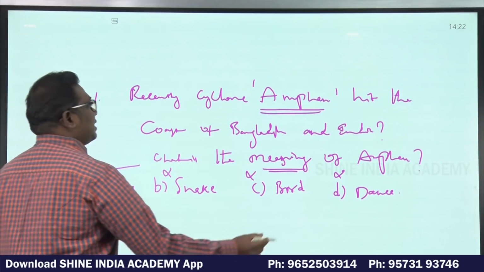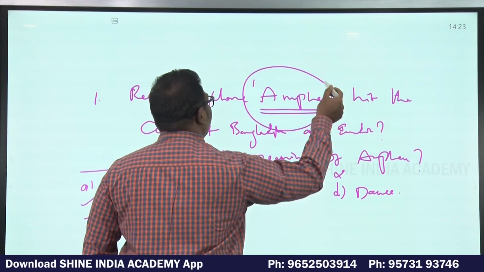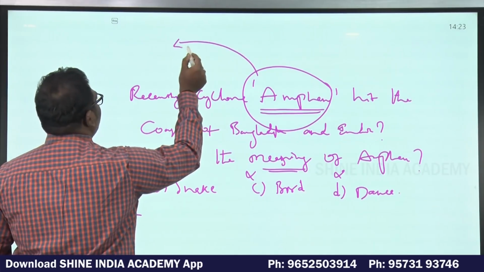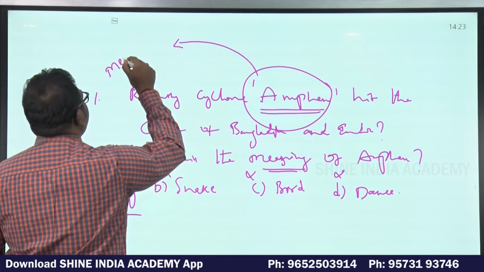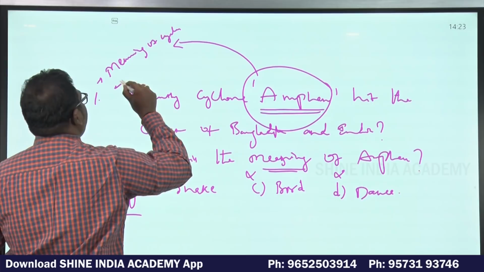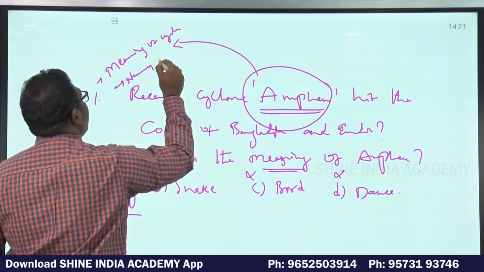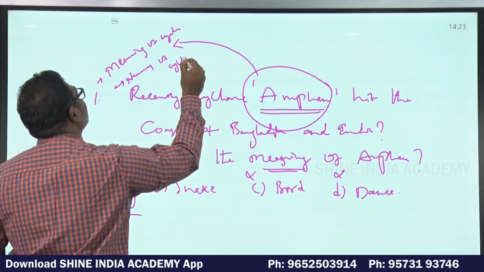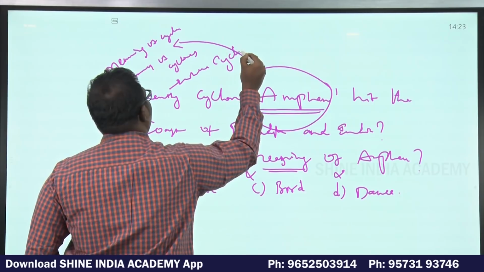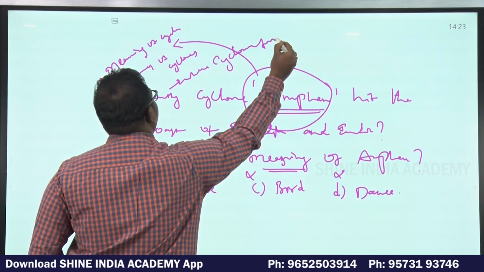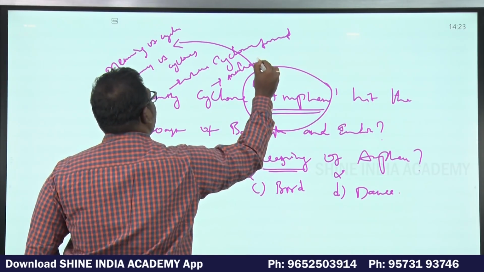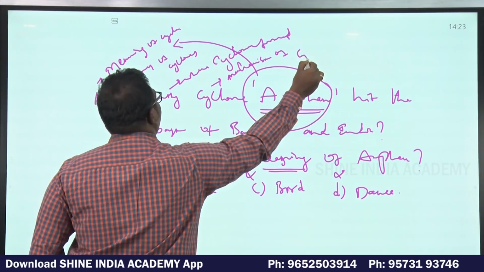That is the simple way of explaining the answer for the asked question. But here, when we are discussing what is the meaning of Amphan, then questions will arise in our mind: the meaning of cyclones, names of cyclones, where cyclones will be formed, what is the mechanism of naming cyclones.